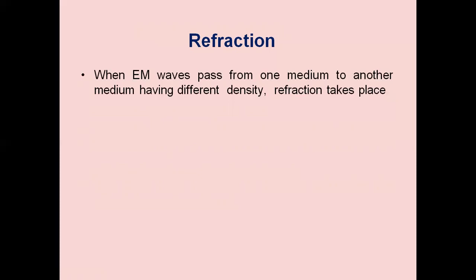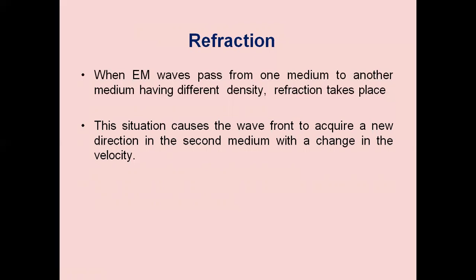Then the wave fronts are refracted into the second medium. This causes the wave fronts to acquire a new direction in the second medium with a change in velocity. There is a change in the velocity of propagation of the wave in the second medium.